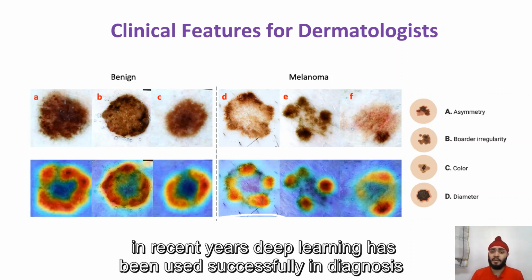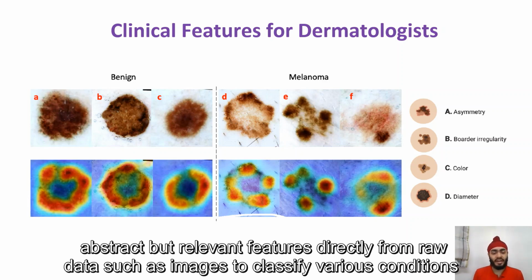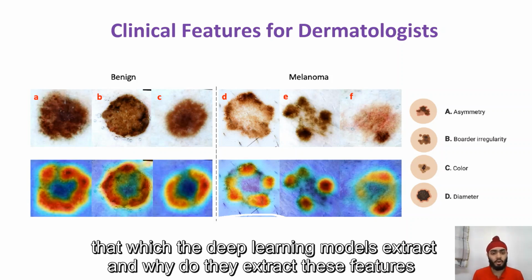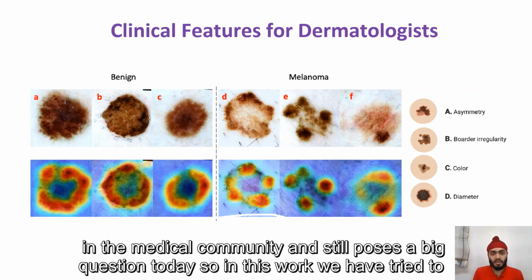In recent years, deep learning has been used successfully in diagnosis of various medical conditions, including skin cancer. These algorithms can extract abstract but relevant features directly from raw data such as images to classify various skin lesions. However, two questions always pose such methods: the what and the why. What are these features which the deep learning models extract, and why do they extract these features? However, a lack of insight and interpretability of these algorithms has hindered its acceptance in the medical community and still poses a big question today.